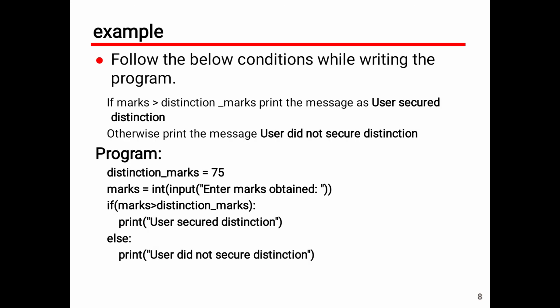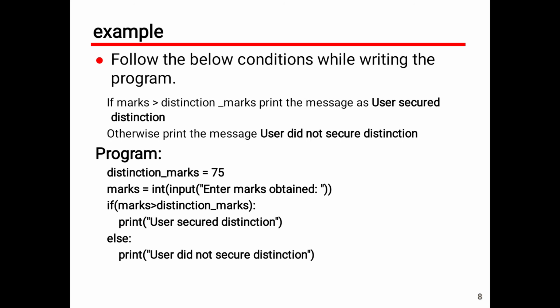Next, this is also one of the examples. Here we have to find out the distinction. If the marks are greater than the distinction marks, we will print the message user secured distinction, or user did not secure distinction.